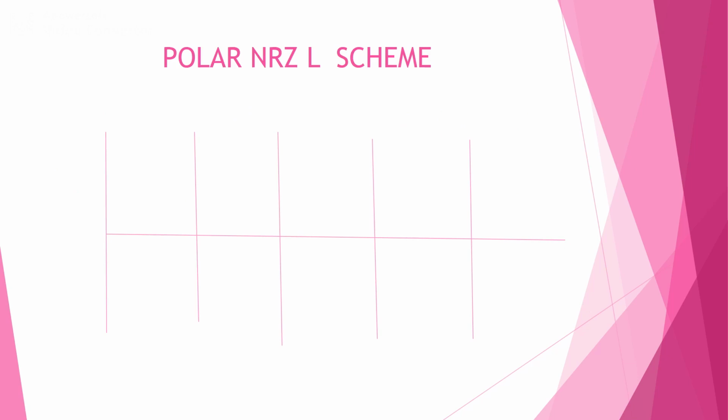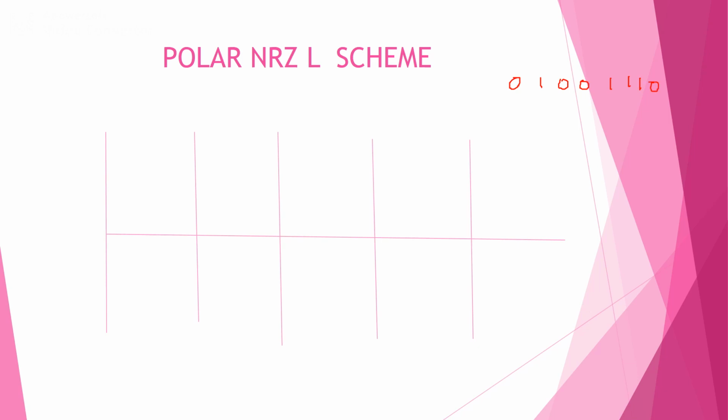Polar NRZ-L scheme. We can have the pattern like 0, 1, 0, 0, 1, 1, 1, 0.